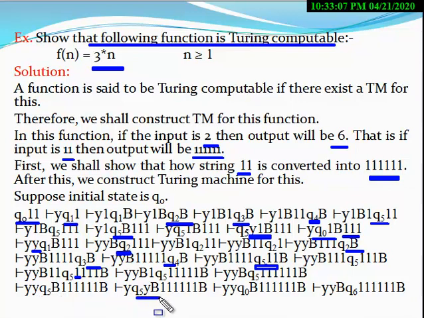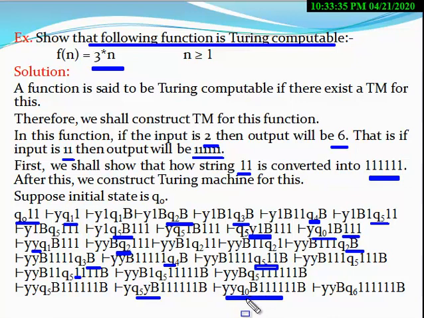But here at the state Q5, the tape symbol Y appears. Therefore, the machine changes its state from Q5 to Q0 and moves in the right direction. Now the next ID becomes this. The state becomes Q0 and the head moves in the right direction.